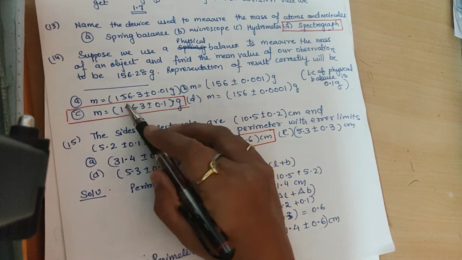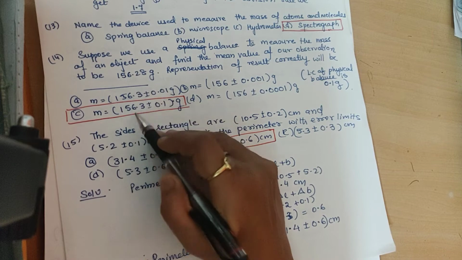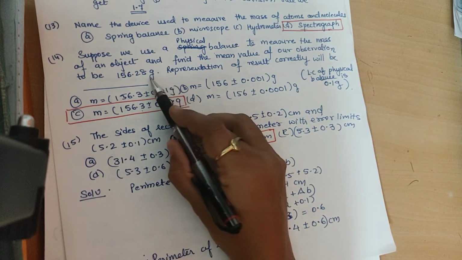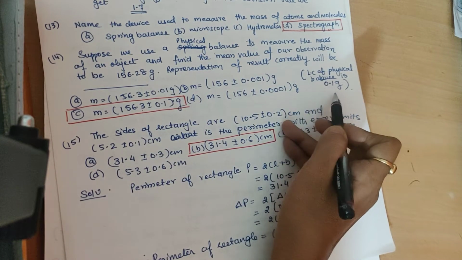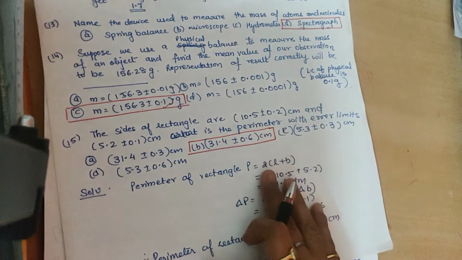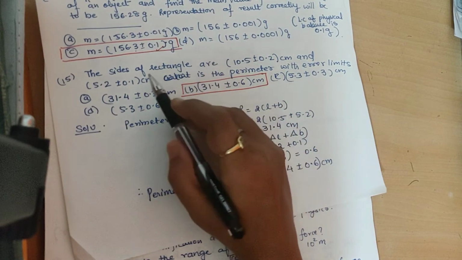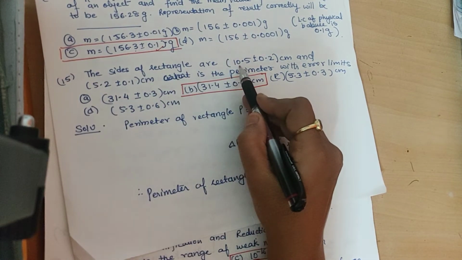So you can say the answer is 156.3 if I round it off. And what is the least count? Least count is 0.1 gram. So which option is correct? 0.1.